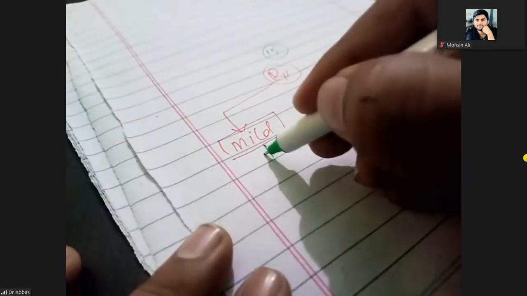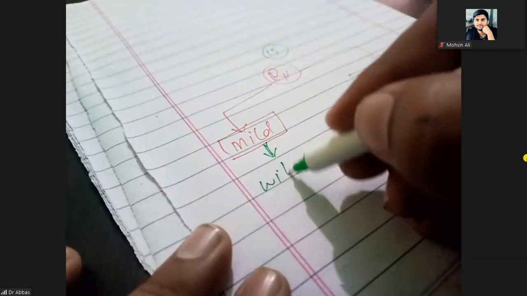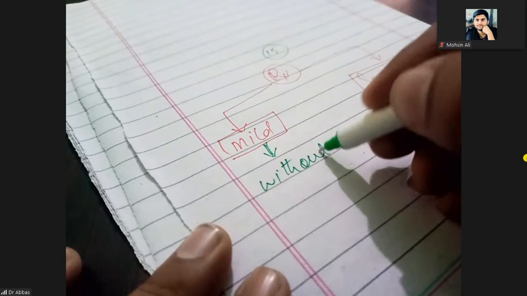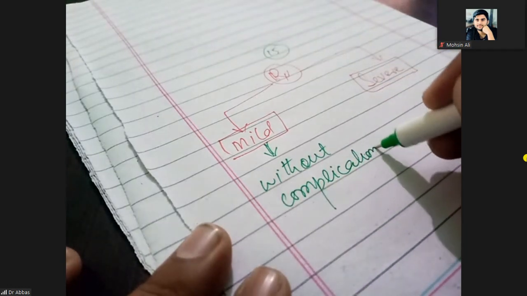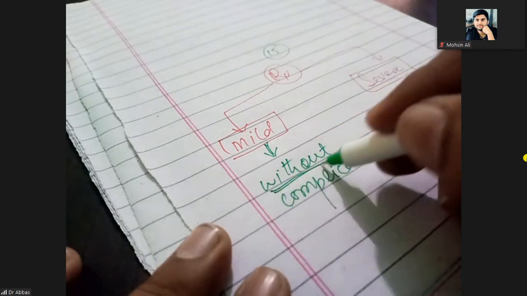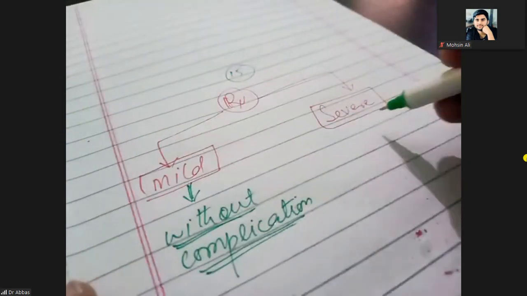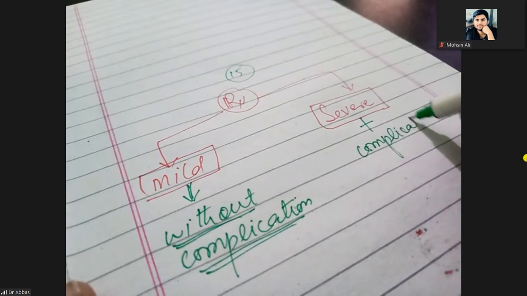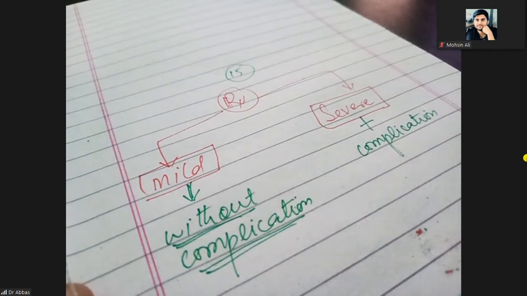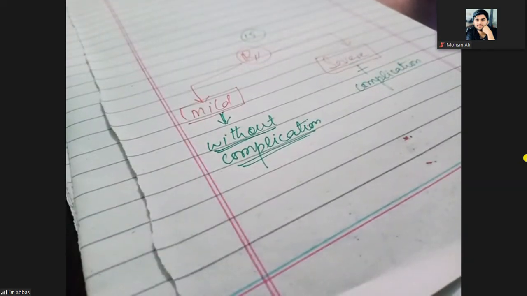Mild means septic abortion without complication. It means there is no septic shock and no DIC. Severe is with complication, which means there is septic shock and DIC. So in the mild cases, you can go empirically.